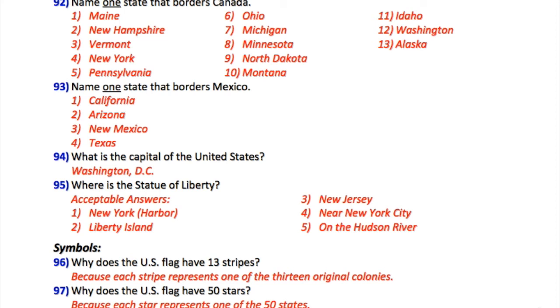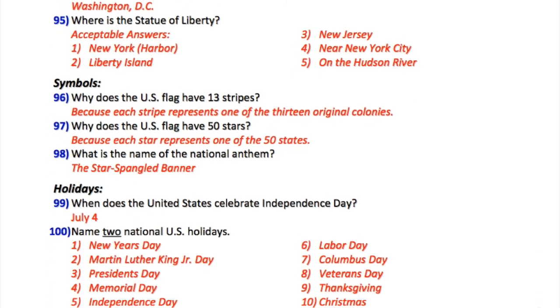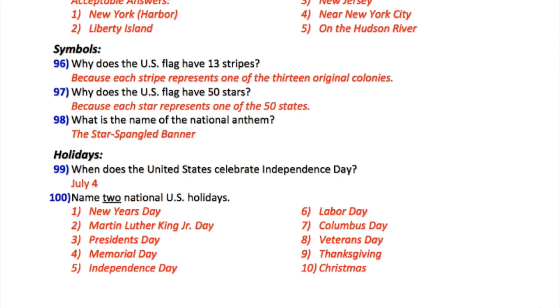94. What is the capital of the United States? Washington, D.C. 95. Where is the Statue of Liberty? Acceptable answers: 1. New York Harbor. 2. Liberty Island. Symbols. 96. Why does the U.S. flag have 13 stripes? Because each stripe represents one of the original 13 colonies. 97. Why does the U.S. flag have 50 stars? Because each star represents one of the 50 states.